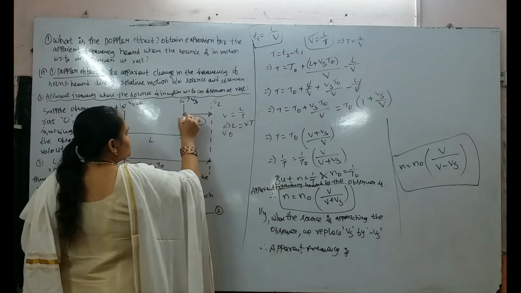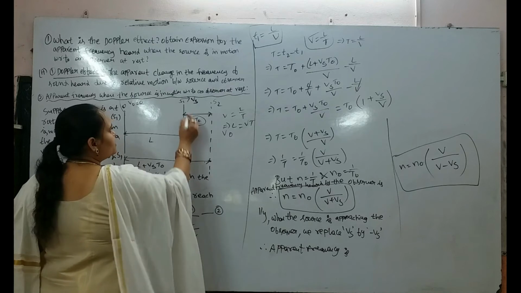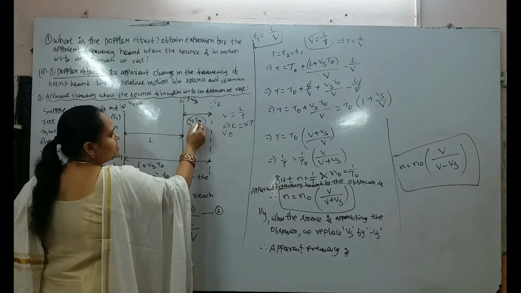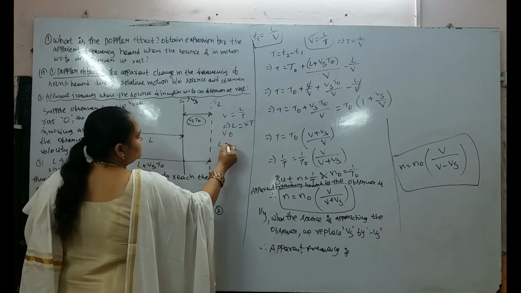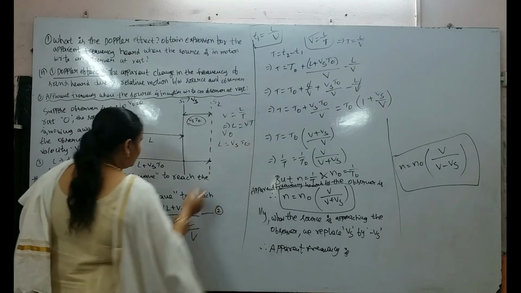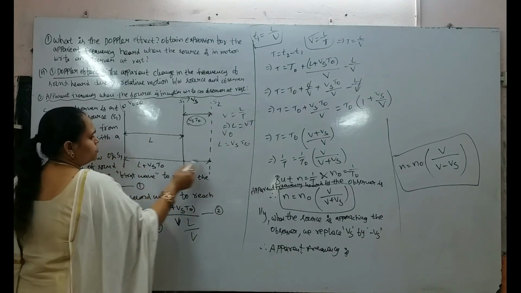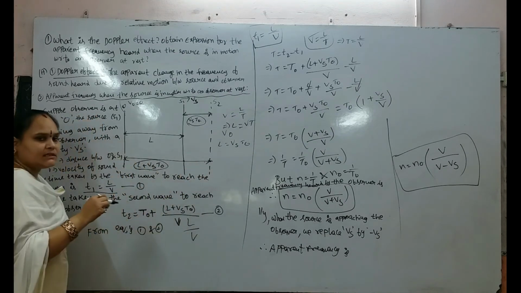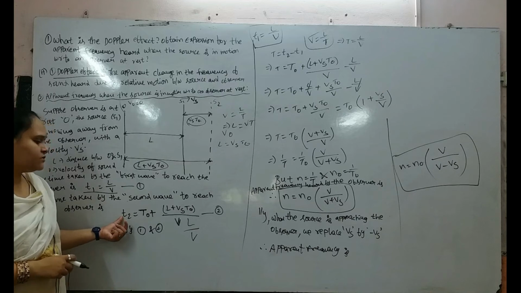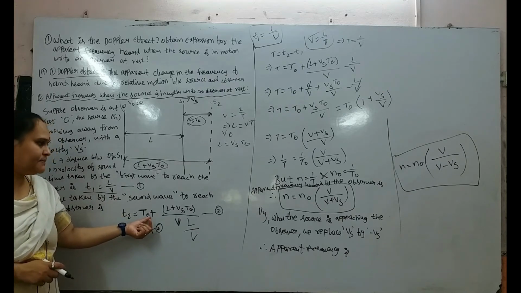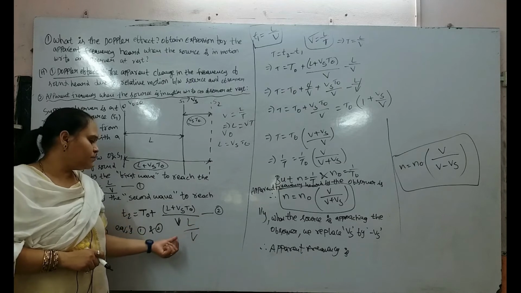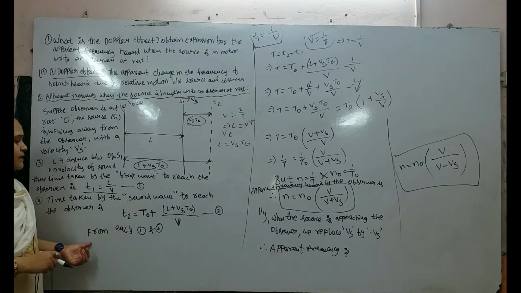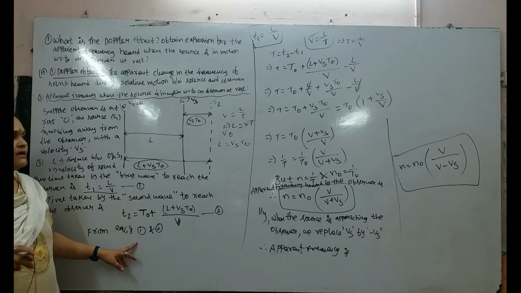So we don't know this length, but we know the velocity of the source and the time. So L will be equal to Vs T0. So the total length from the observer to S2 is L plus Vs T0. So the time taken T2 will be equal to T0, the initial time, plus (L plus Vs T0) by V. This is the time taken for the second wave to reach the observer. This is equation 1 and this is equation 2.